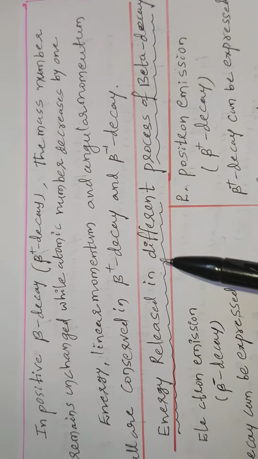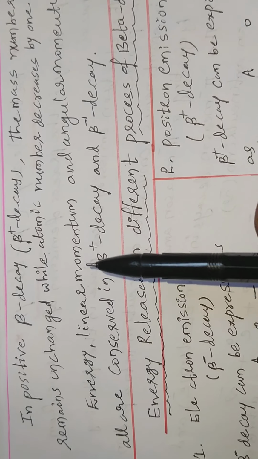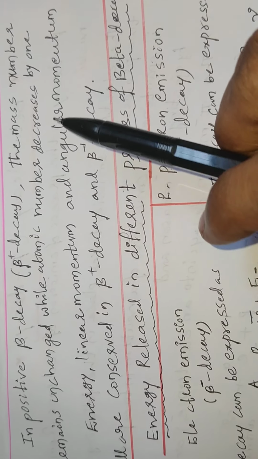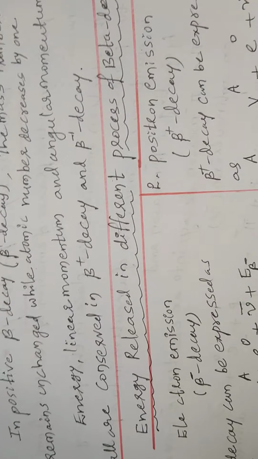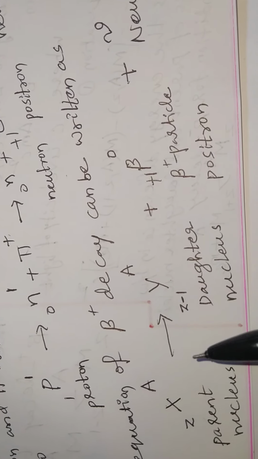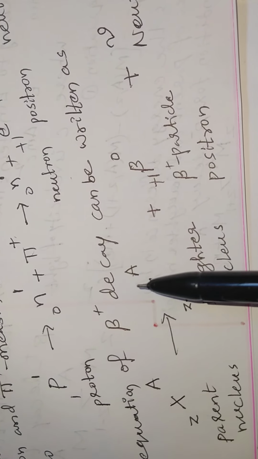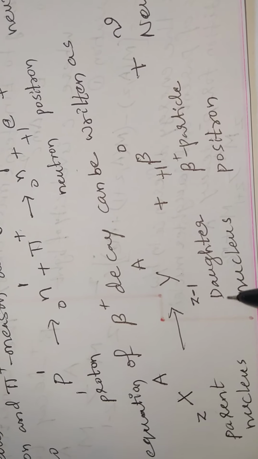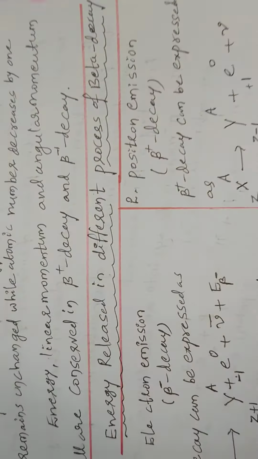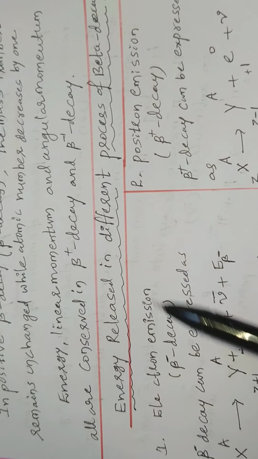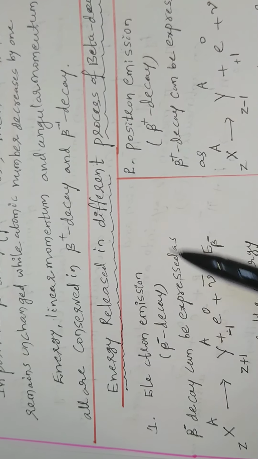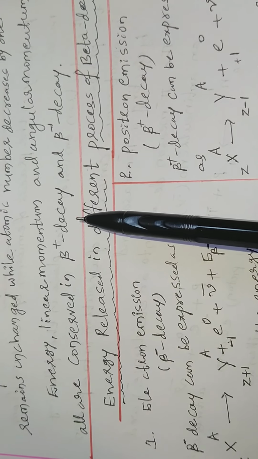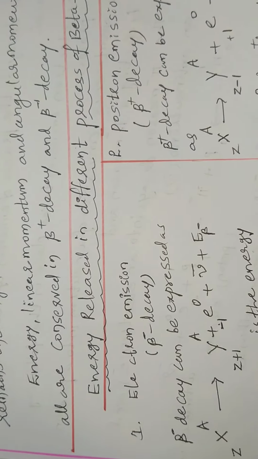In positive beta decay, the mass number remains unchanged while the atomic number decreases by 1, as can be seen here. Energy, linear momentum and angular momentum are all conserved in beta plus decay and beta minus decay.